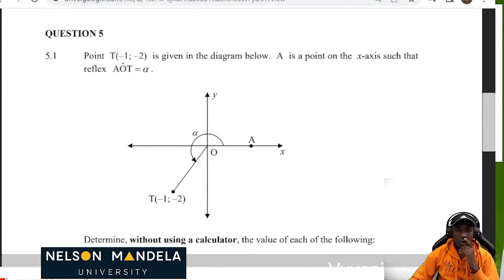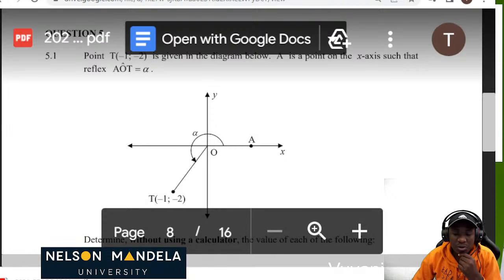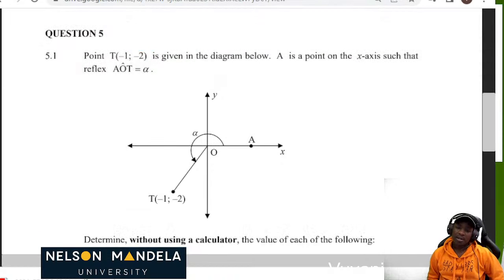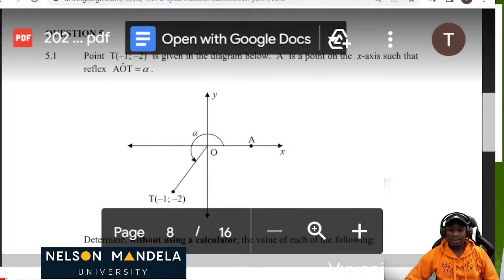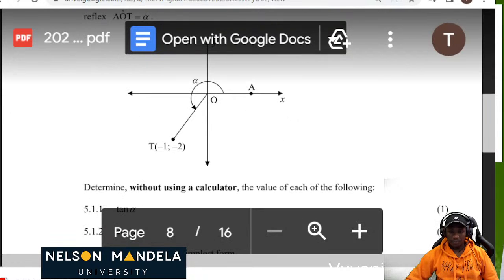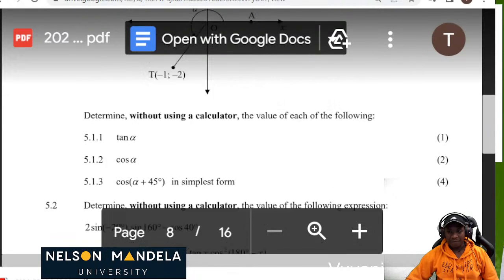Okay, great. So on the problem which we have on the screen right now, point T(-1; -2) is given in the diagram below. A is a point on the x-axis such that the angle AOT is equal to alpha. Determine, without using a calculator, the value of the following.